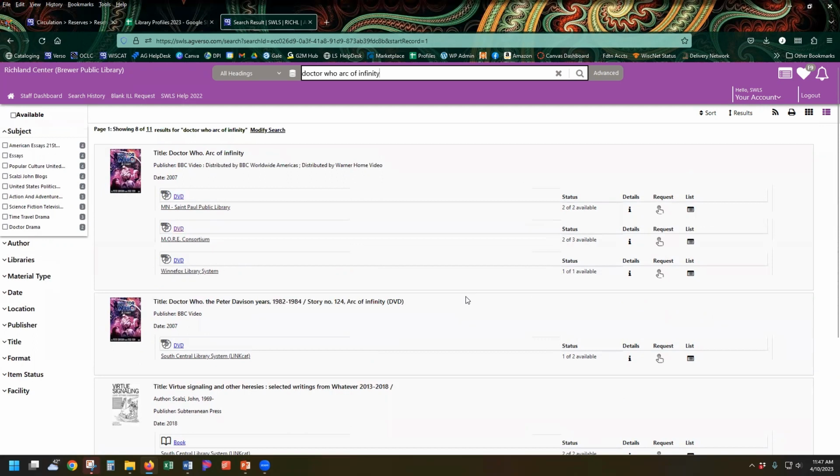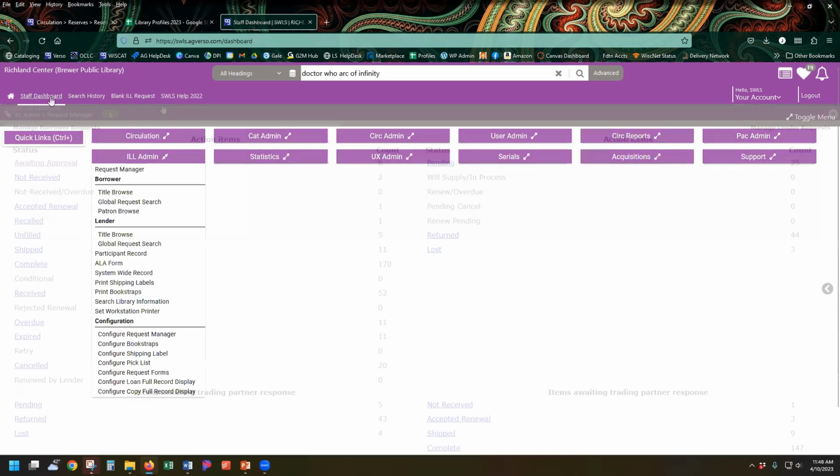Your absolute last resort should be a blank request, and you can find that button here. Most libraries never use them at all, or at most submit maybe 1 or 2 per year for really specialized items. And they're the least likely to be filled because they're not actually attached to any item records. It also means a lot more manual work for me and for the DPI system staff.